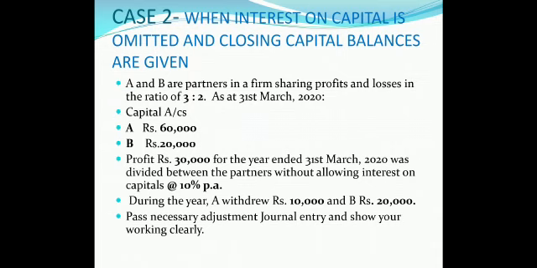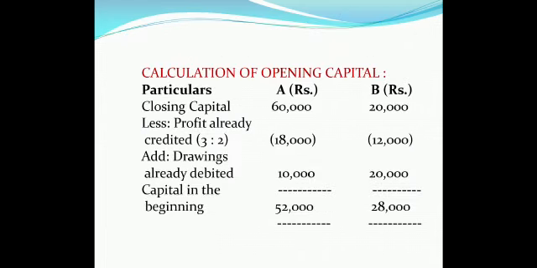Let us see the points very carefully. Closing capitals are 60,000 and 20,000. The profit already credited, 30,000 in the ratio of 3:2, has been given and should be subtracted. And the drawings of 10,000 for A and 20,000 for B should be added back in the calculation of opening capital.